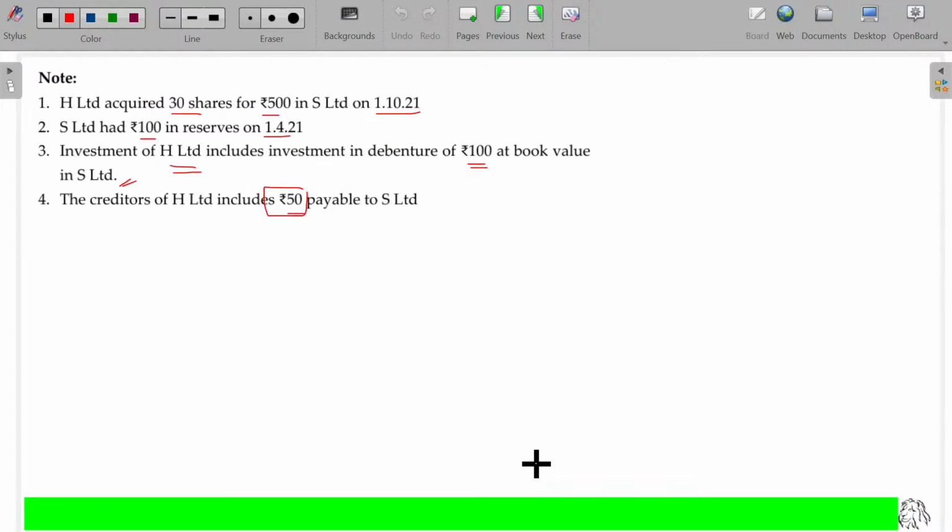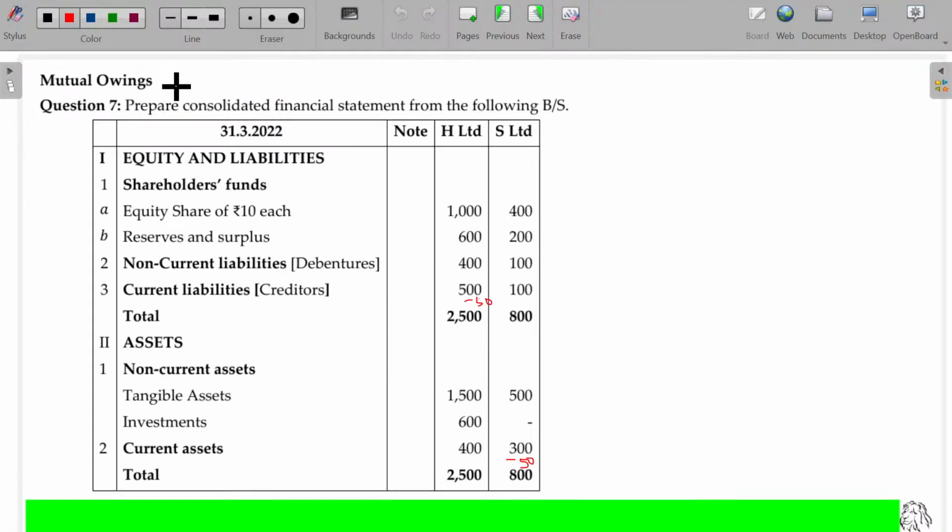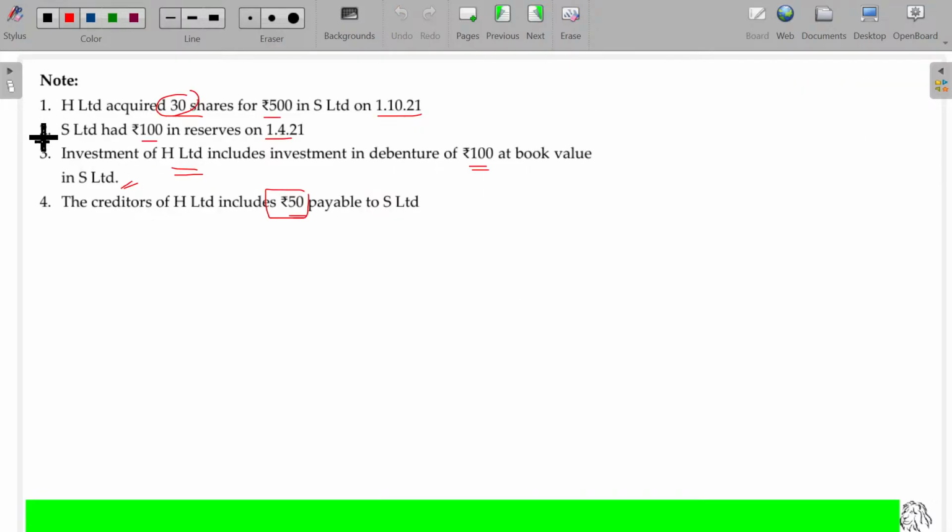And H acquired 30 shares. How many shares are there? 400 rupees, 10 each means 40 shares. 30 shares are there. Then the holding status: H company holds 30 out of 40 shares, 75%. The balance will be held by minorities, called minority interest. So this one is also completed.